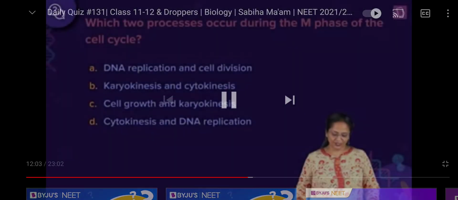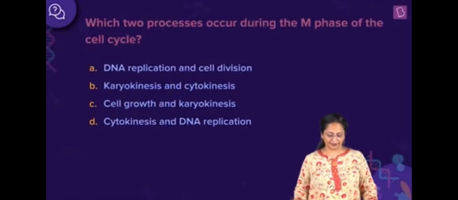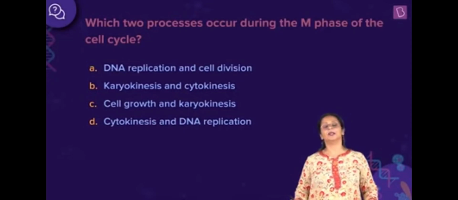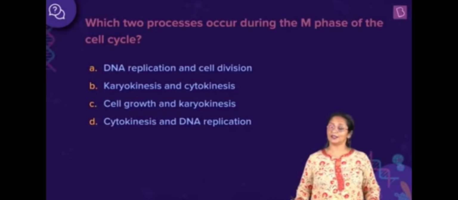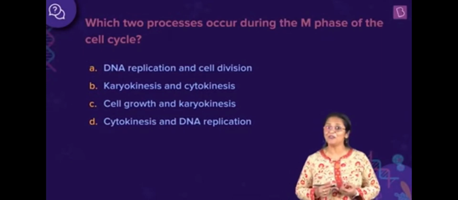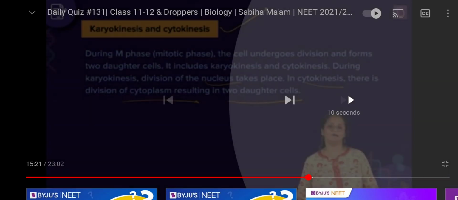Now let us look at this question. Which two processes occur during the M phase of the cell cycle? DNA replication and cell division, karyokinesis and cytokinesis, cell growth and karyokinesis, cytokinesis and DNA replication. Now, what is cell cycle? Cell cycle is the series of events which include cell growth, duplication of the genetic material, and nucleus division takes place. And in cytokinesis, there is division of the cytoplasm, in the M phase or the mitotic phase.